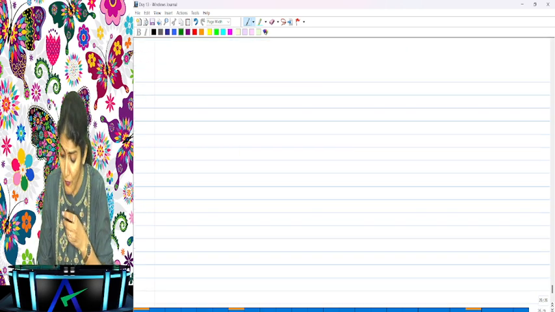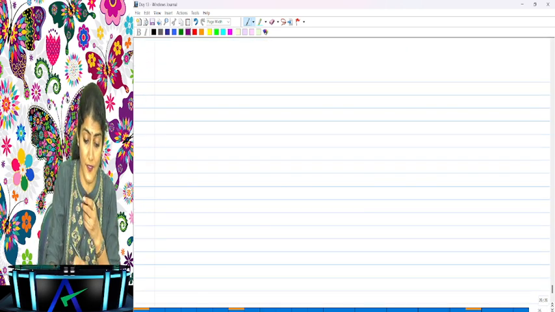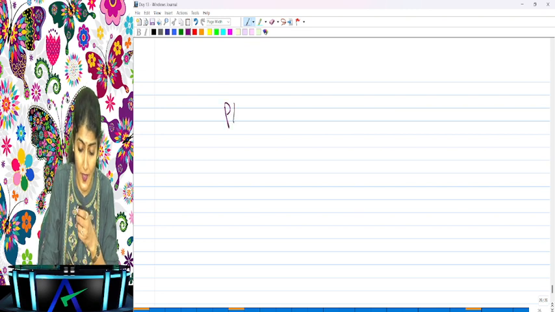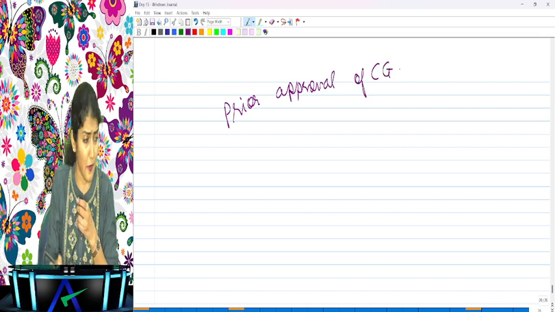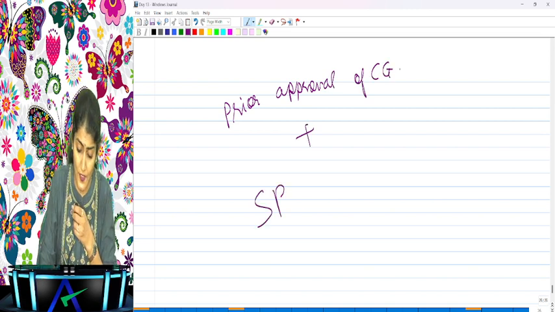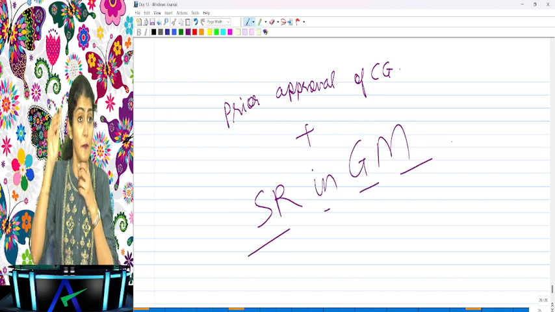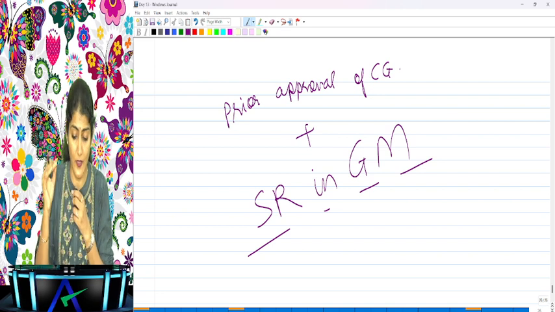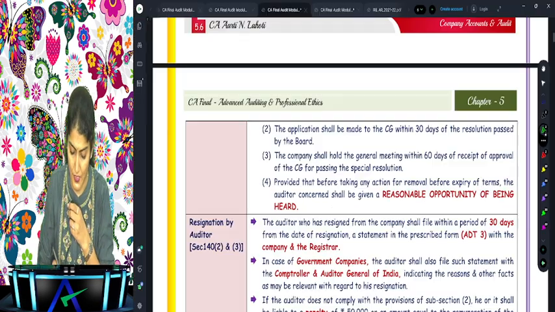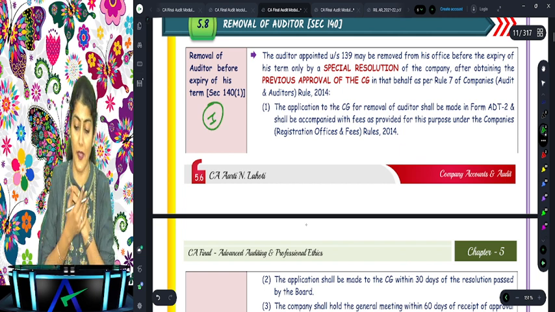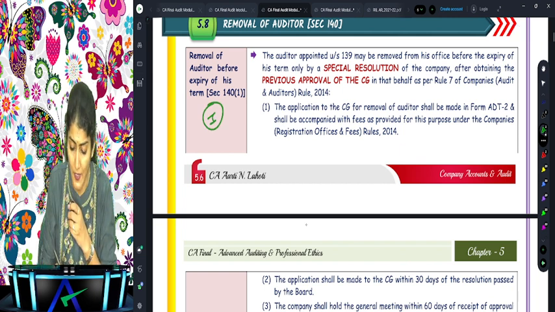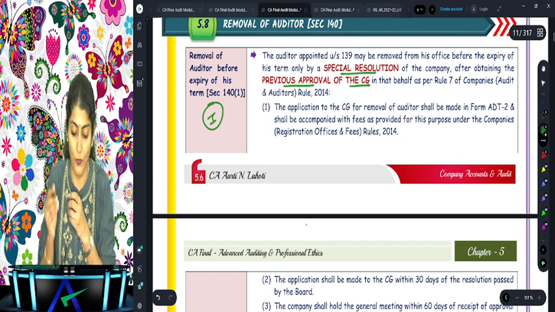Right. So for removal of auditor before expiry of his term, what are the 2 requirements over there? Prior approval of the CG, board resolution and all, that is the formality. That is the requirement of law. Prior approval of CG and SR in GM. What is SR? Special resolution in the general meeting. Right, prior approval of the central government and the special resolution in the general meeting. Right, so that is situation number 1, before the expiry of his term. What are the 2 requirements? Special resolution and previous approval of the CG.